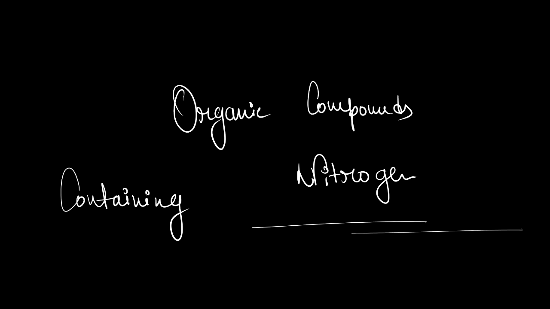So today we will discuss organic compounds containing nitrogen. Organic compounds means, till now, we have had carbon and hydrogen, hydrocarbons, with extra acid group, alcohol group, ketone group, aldehyde group, etc. Now, nitrogen means many nitrogenous groups will be incorporated, like amine group, nitro group, cyanide group, amide group. All of these get incorporated in aliphatic or aromatic compounds. So that will be organic compounds containing nitrogen.